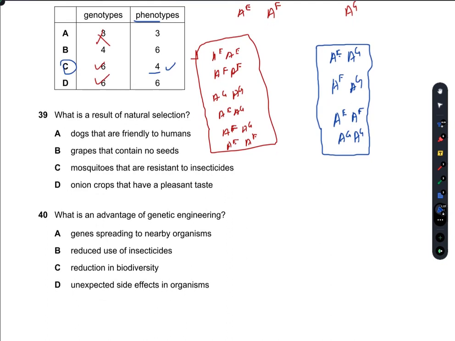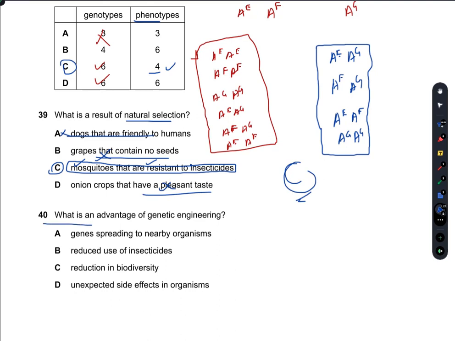What is the result of natural selection? Dogs that are friendly to humans? No, this is not a case of natural selection. Grapes that contain no seeds. This is again not a result of natural selection. Mosquitoes that are resistant to insecticides. In this case, the insecticides present in nature lead the mosquitoes to live such a lifestyle that develops their resistance against the insecticides. So yes, C makes sense. Onion crops that have a pleasant taste. No, this is by artificial breeding. So C is true.